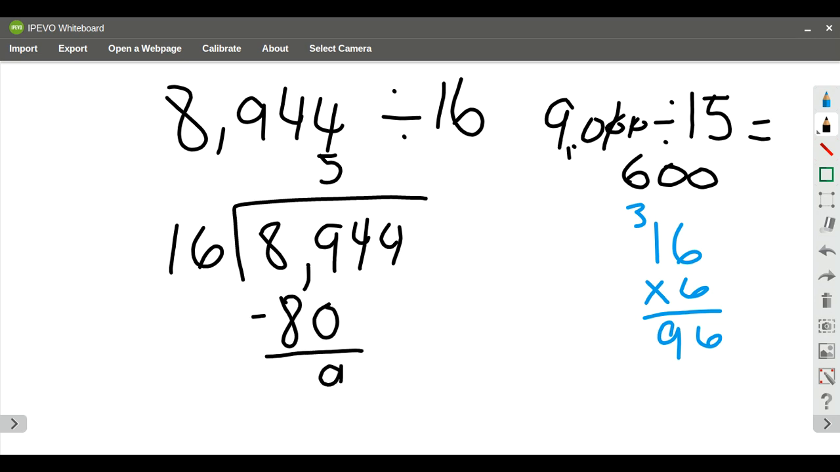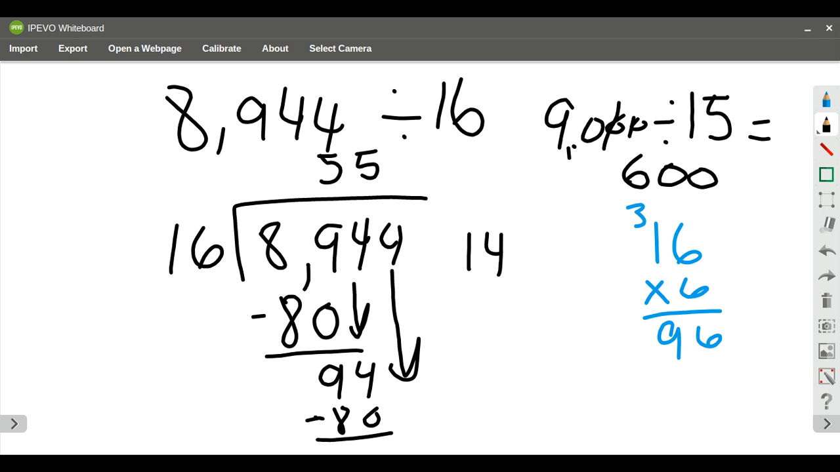And so now I have 9. I'm going to go ahead and bring down my 4. 16 is going to go into 94. It's going to go in there 5 times because we just did 16 times 6, and I know that that's too big. So I'm going to get 80. I'm going to subtract, and this time I have 14. I'm going to come up here, and then I'm going to bring down my 4.